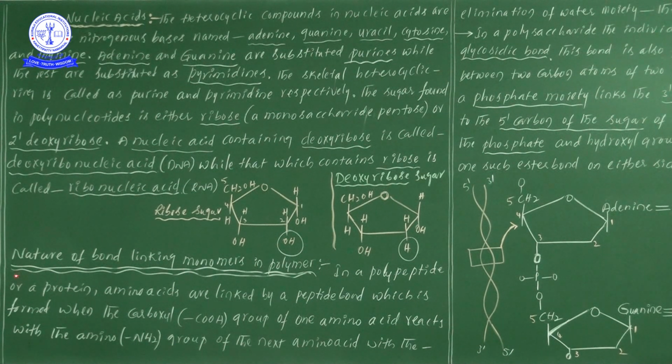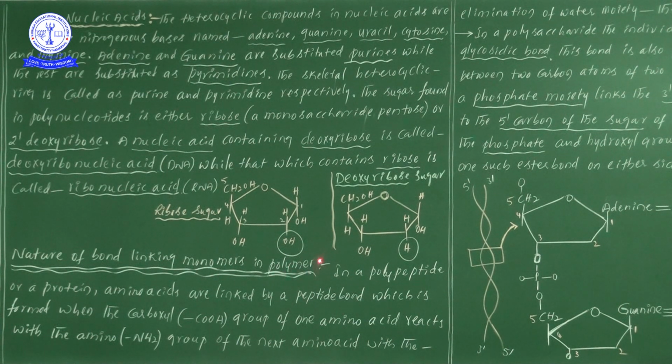Now let us see the nature of the bond linking monomers in a polymer. So, what types of bonds are present between the monomers of polymers? Okay, once you see, what is the side heading meaning?